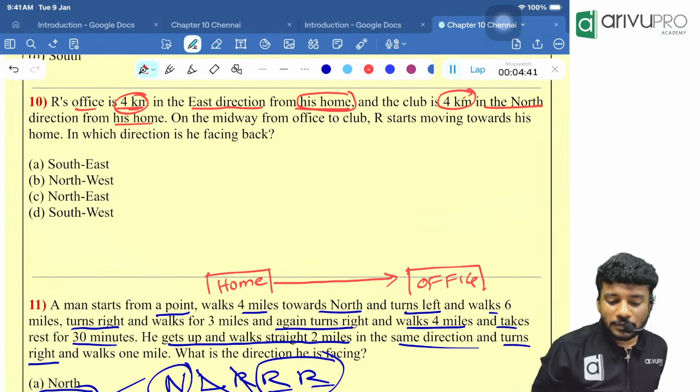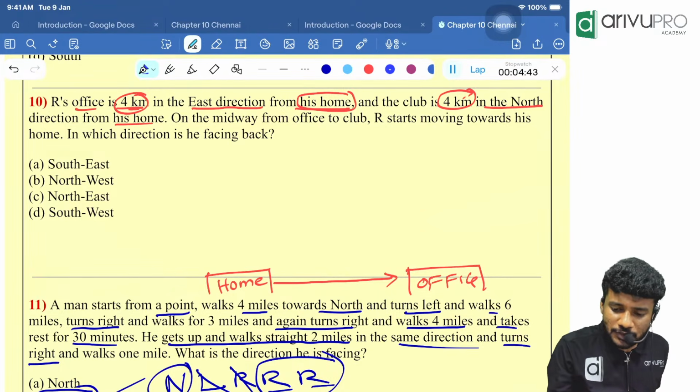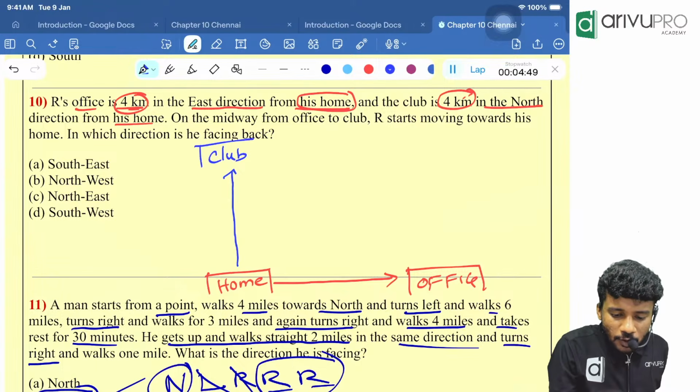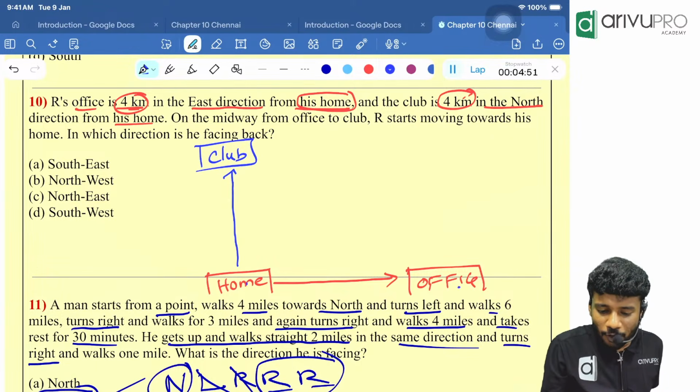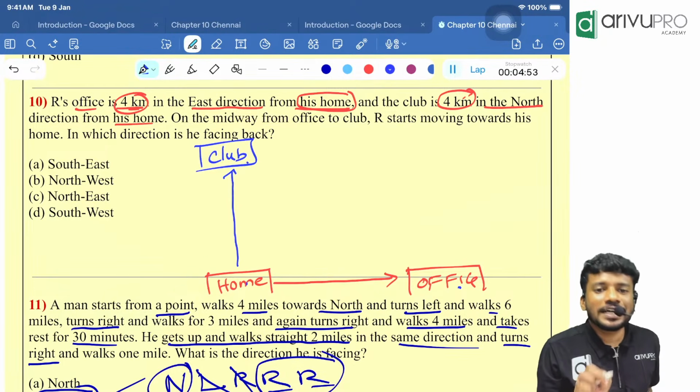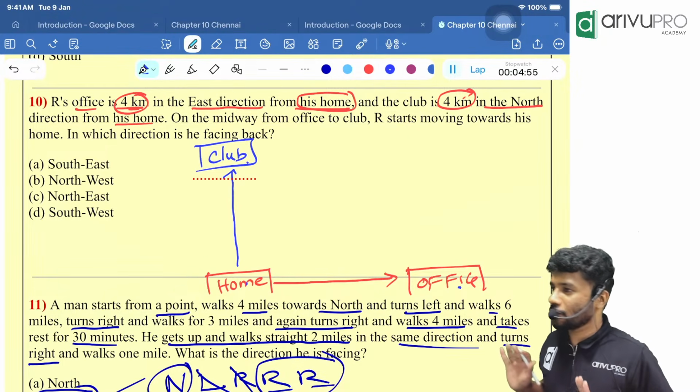From his home, where is the position of the club? Up direction. So, who is there? The club is there. Okay. Now we have home, we have office, we have club. Everything is there for us.